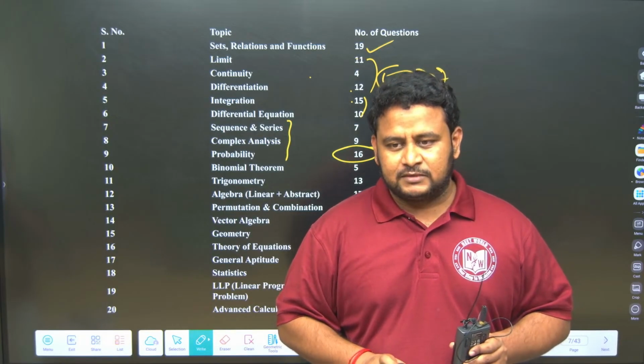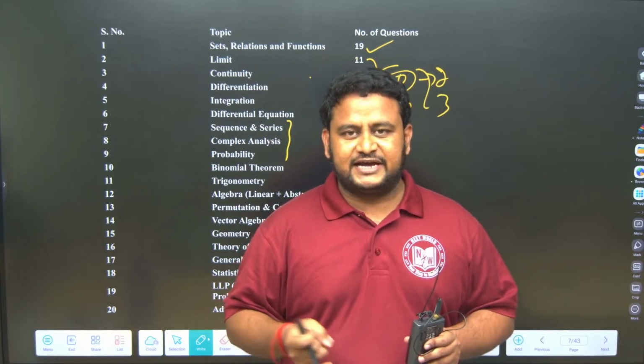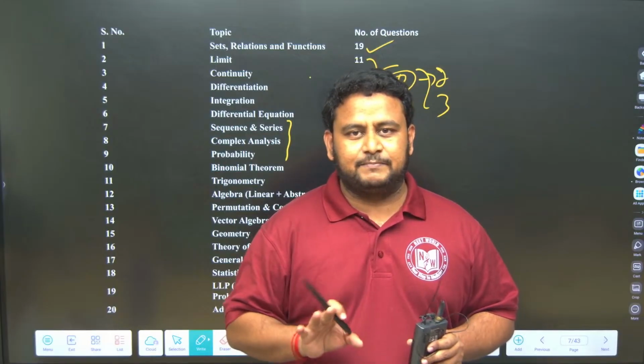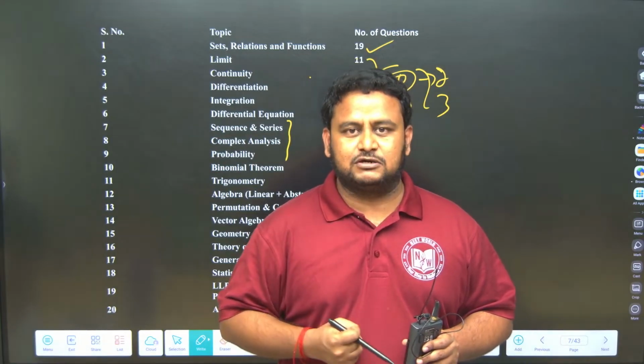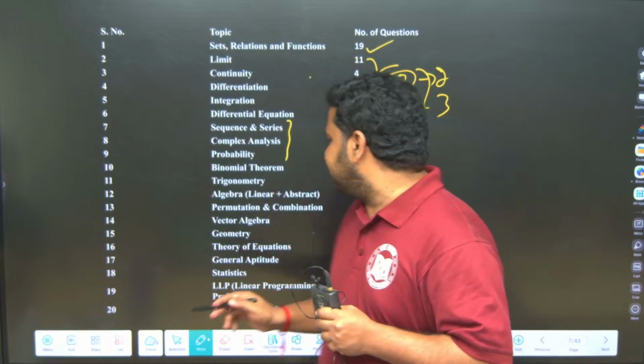Otherwise, what do you think? Some basics you will know. You will learn some concepts regarding coins, regarding dice, and you will go. But questions will not come based on that. They will give conditional probability questions. They will give probability questions based on Bayes theorem, like that. So it is very important to know those.